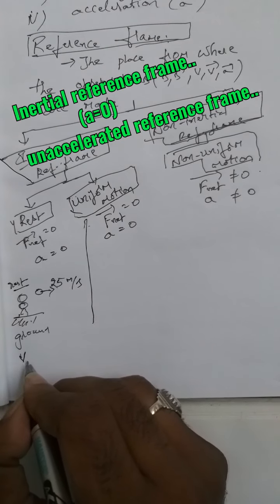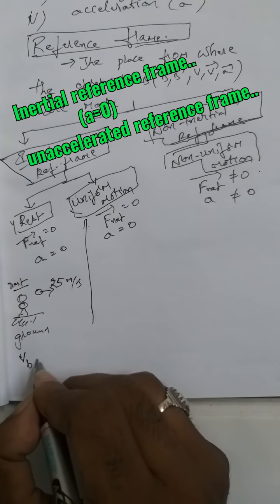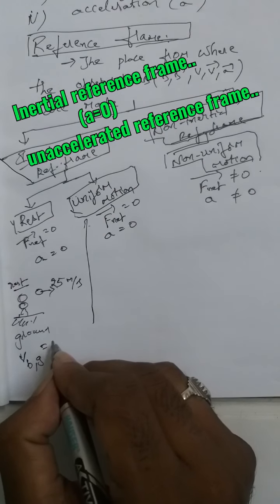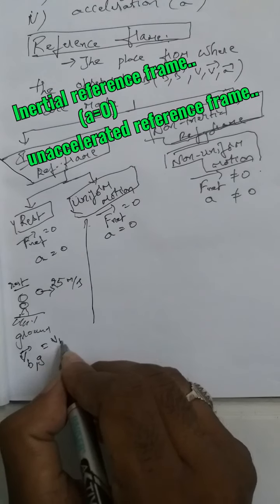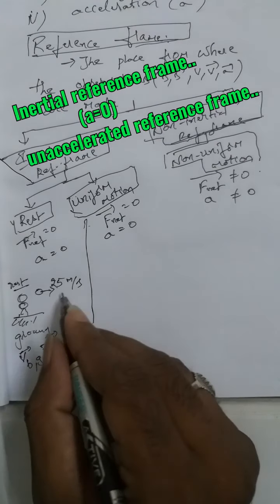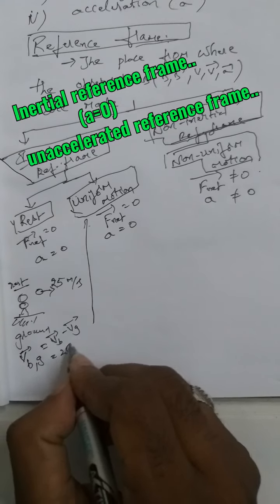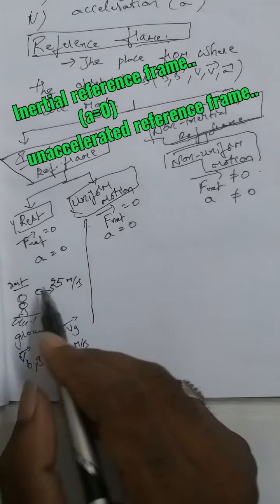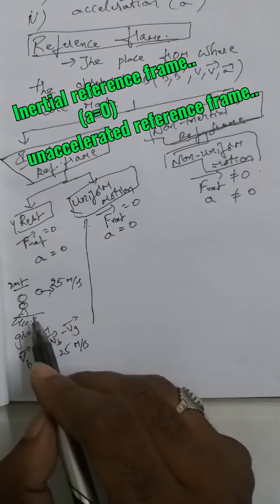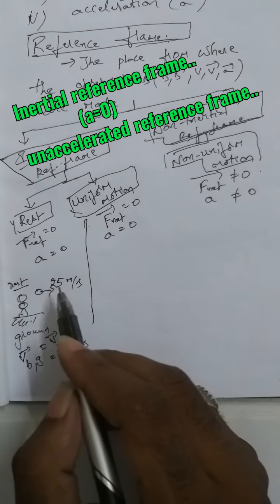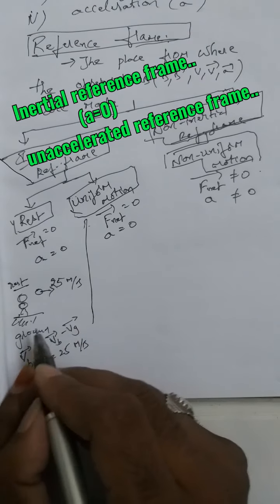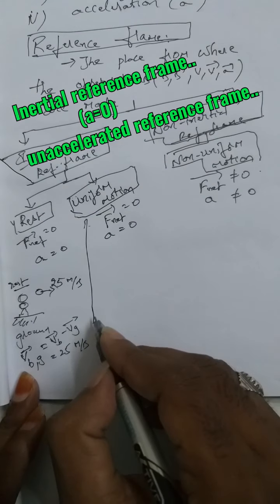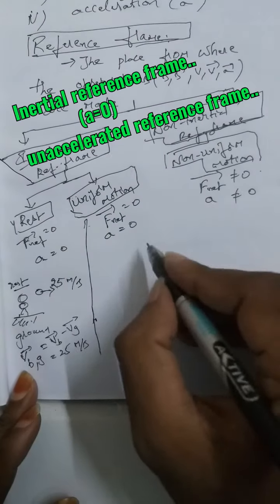Then we can write the velocity of the ball with respect to ground. Later we will learn that it is the velocity of the ball minus the velocity of the ground. Velocity of the ball is 25, minus velocity of the ground, which is 0. So the velocity of the ball with respect to ground is 25. That means from the ground reference frame, the velocity of the ball is observed as 25 meter per second. So this is the inertial reference frame, where the reference frame is at rest. Here the boy or the ground can be considered as the reference frame.